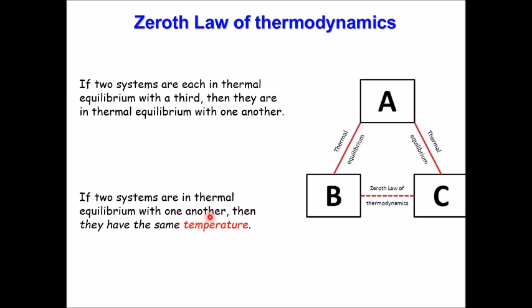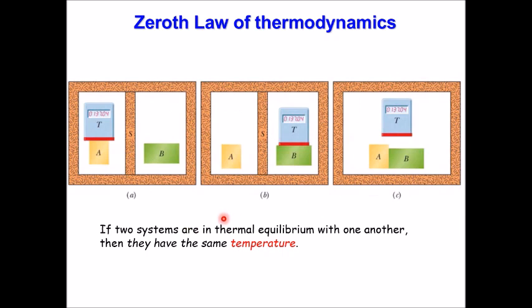It turned out to be important not only fundamentally, but also practically. With that, we can invent the thermometer. How is that? We have two systems, isolated. They don't see each other. Maybe one in Oman, the other one in the USA. And we have a third system, which is a thermometer that we agreed on.